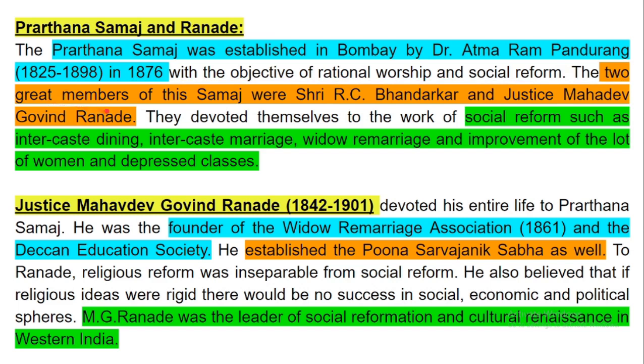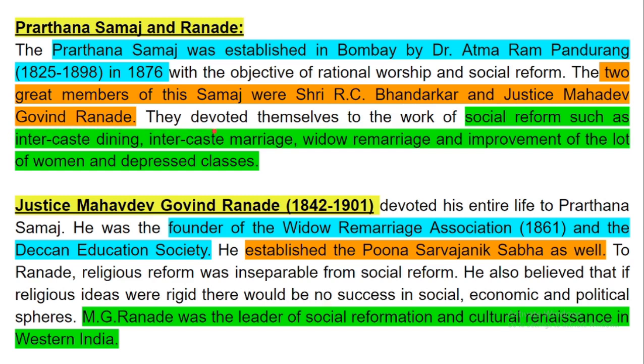The two great members of this Samaj were Sri R.C. Bhandarkar and Justice Madhav Govind Ranade.